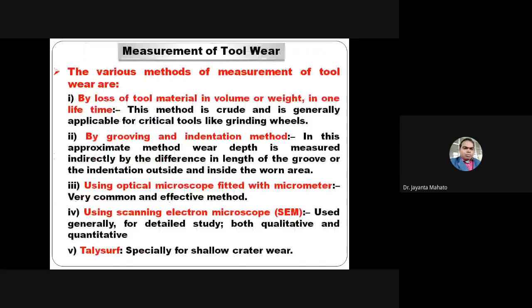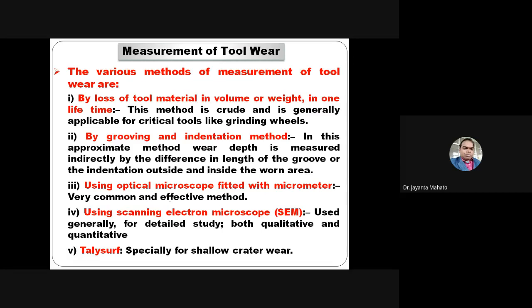Now, how do we measure this tool wear? There are various methods of measuring tool life, like by loss of tool material in volume or weight over one lifetime. I have told you in the first or second slide that tool life depends on how much material is removed, that is, the volume of material removed by using that tool.